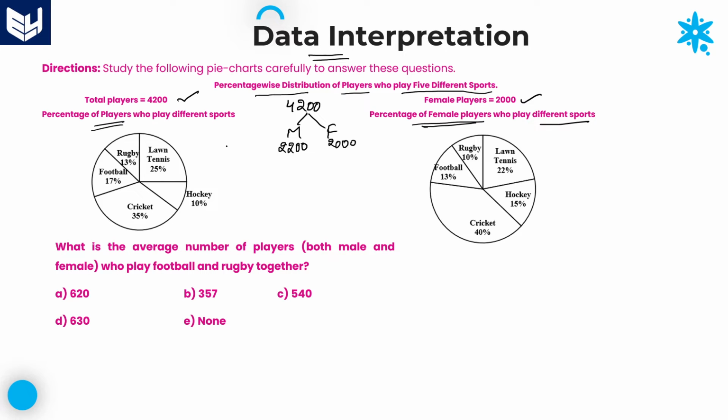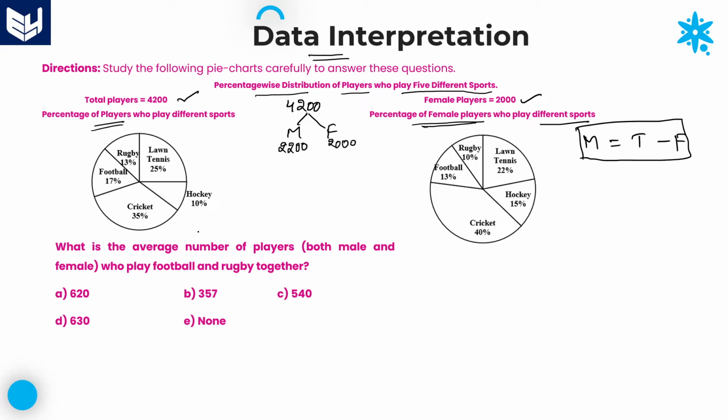Now, if you want to calculate male persons individually, it is very easy. Why? Because you know the total value and you know the female value. So you will get the male values by subtracting female values from the total. Number of males is equal to total players minus number of female players.